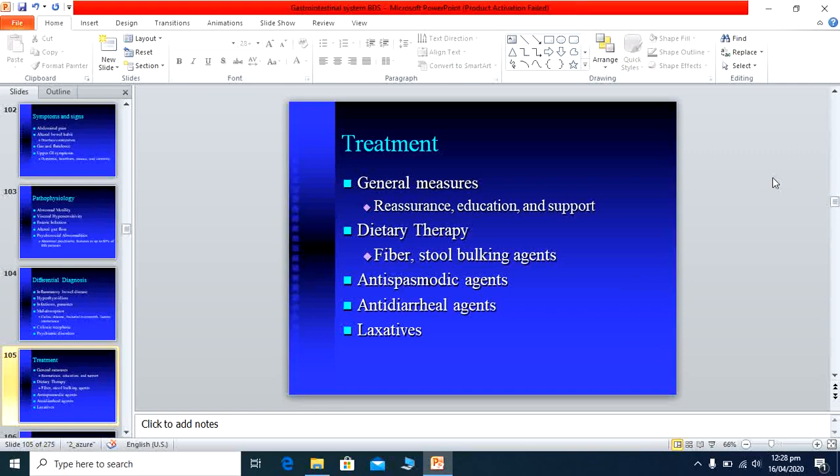Antispasmodic: if the patient has pain in the abdomen, we give the antispasmodic agent for symptomatic relief. Anti-diarrheal agents are given to reduce the frequency of the stool, because the intestine is 100% okay. We give the anti-diarrheal agents just to decrease the frequency of the stool. Laxatives are given to the patients who have the symptoms of constipation, because I have already told you there are two main presentations: diarrhea and constipation.